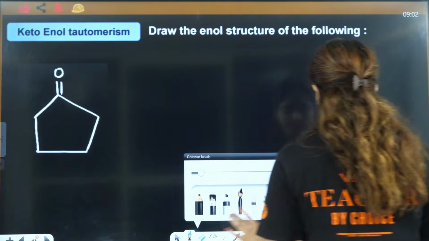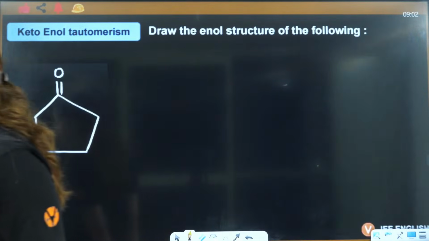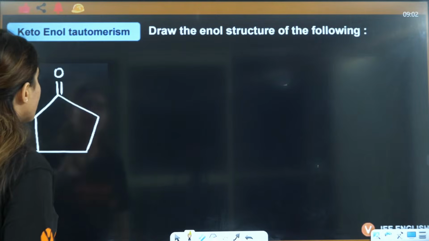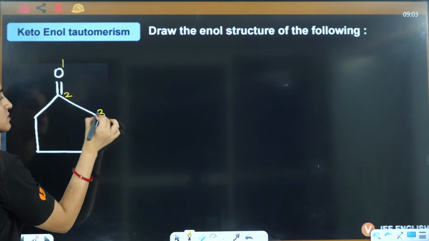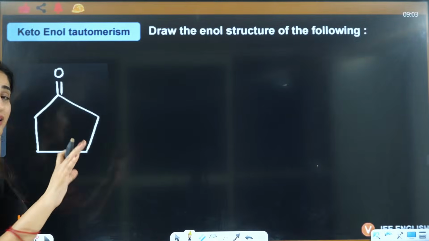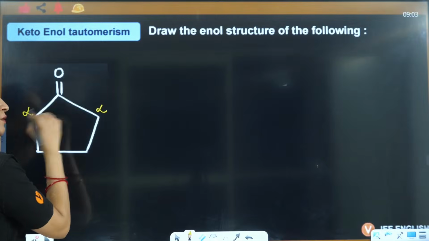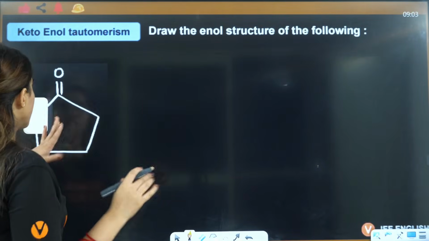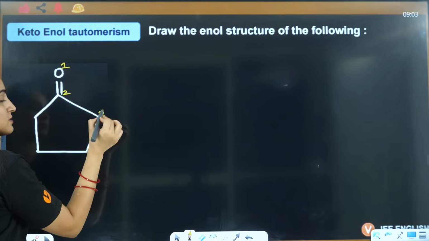Now you have to draw the enol structure of the following, right? Let's see if you can draw it or not. So enol structure, first major task is this is 1, this is 2, this is 3. First you have to see whether it will show or not. So this is also alpha, this is also alpha, both are sp3, both have alpha hydrogen, so this will show. So now take this as 1, this is 2, this is 3.